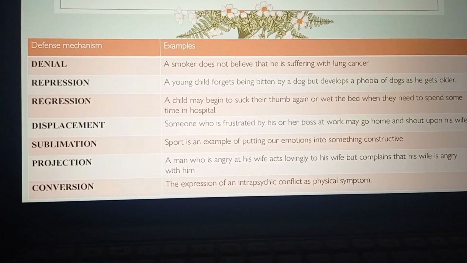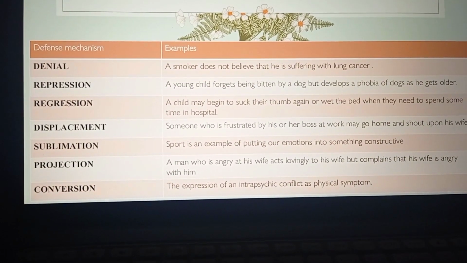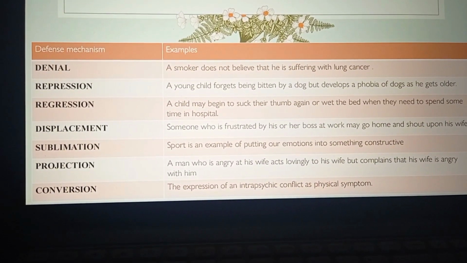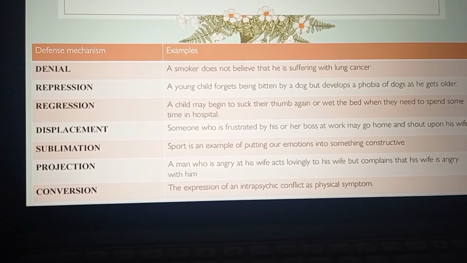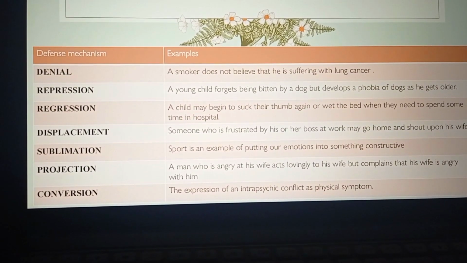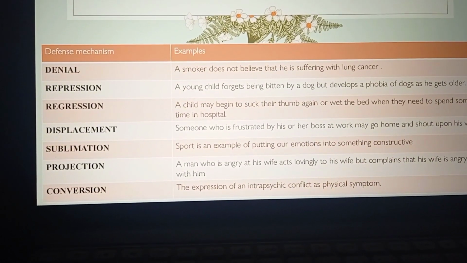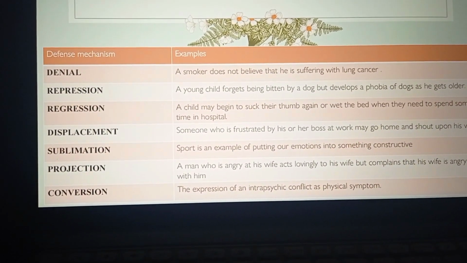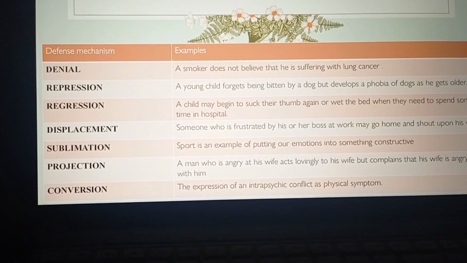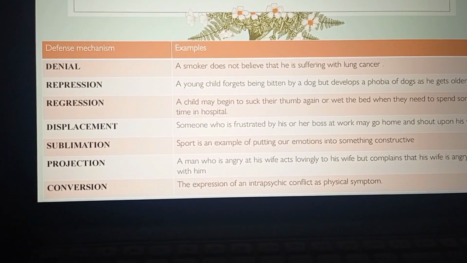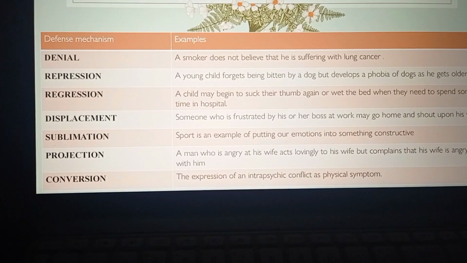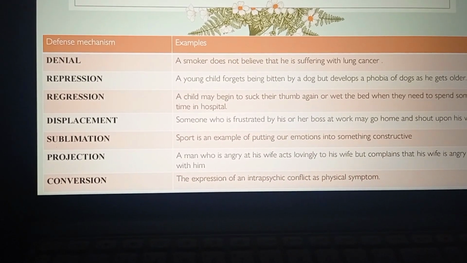So what is happening in this defense mechanism? The child is trying to be like an infant, neonate or toddler again, sucking their thumb or wetting the bed again when they need to spend time in hospital. That is the regression defense mechanism.